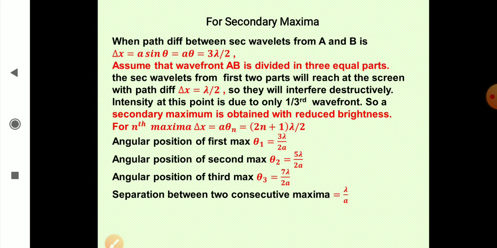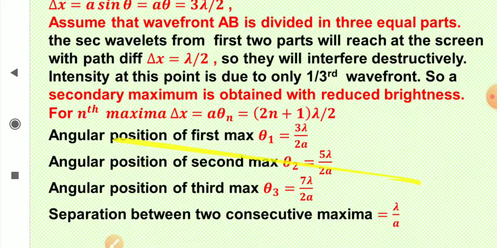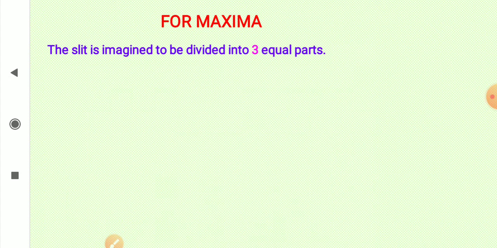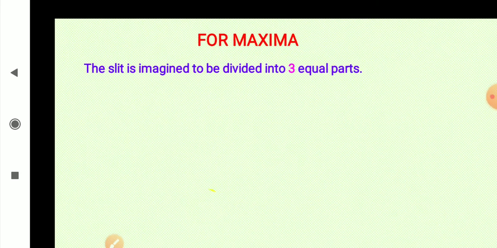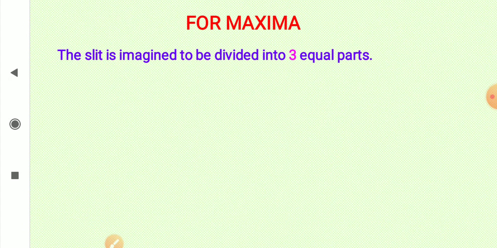And now we will talk about secondary maxima. So see, the center is bright. It is a maximum, central maximum. We are going to talk about the following other maximums. So now imagine that the slit is divided in 3 parts.